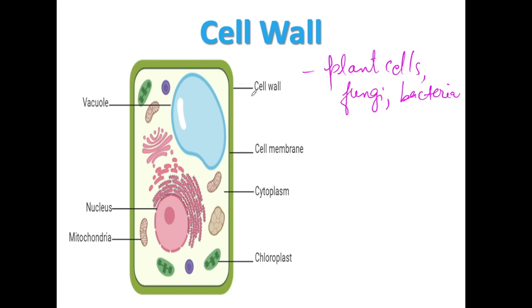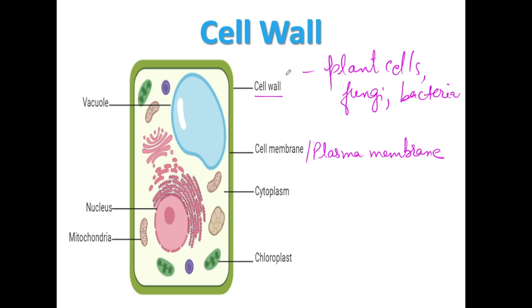So here if you could see, the cell wall is present just outside the cell membrane. Cell membrane is also known as, yes, correct, plasma membrane. We have already covered this. In this diagram you can see the cell wall is located just outside the plasma membrane.